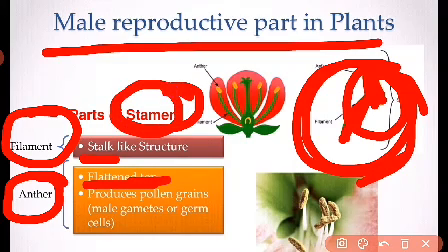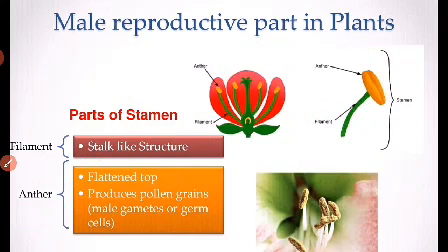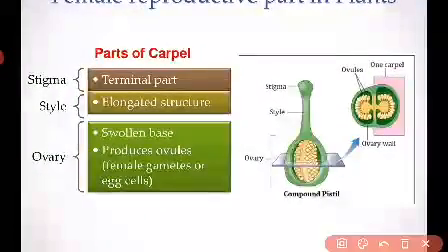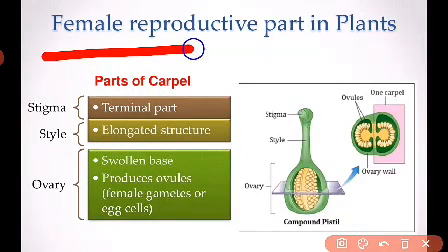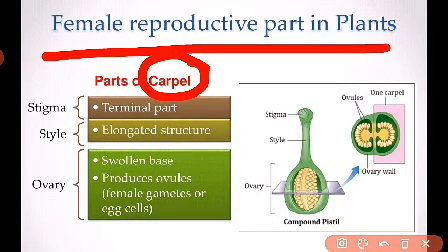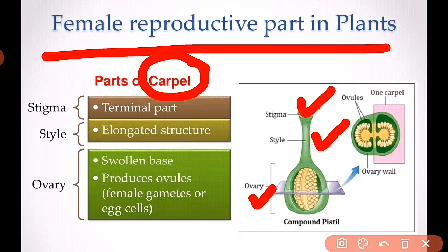Stamen. So parts of the stamen include your anther as well as your filament. Anther is the site where pollen grains are actually produced, and pollen grains are your male sex cells or male gametes. Next, see parts of carpel. By the way, carpel is the female reproductive part in plants. And your carpel mainly includes stigma, style, ovary, right?